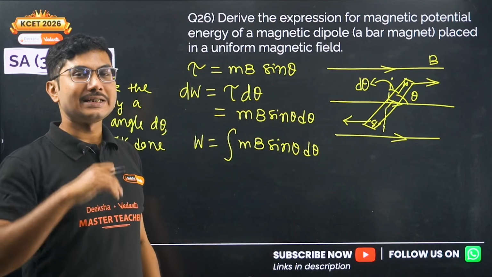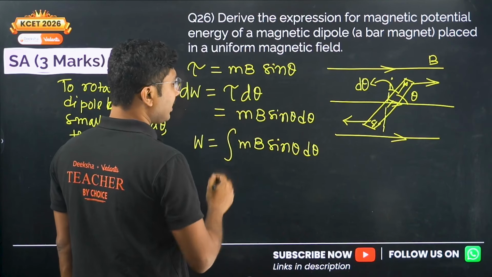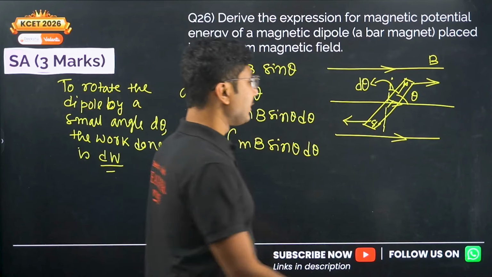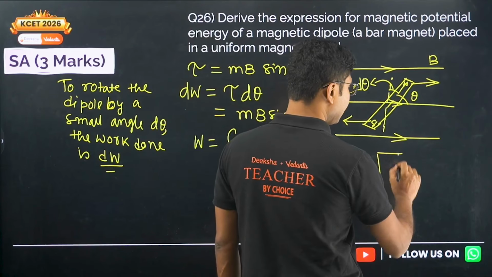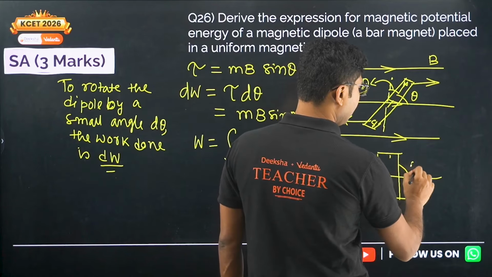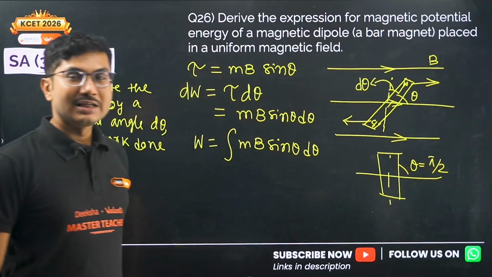Integration is basically a type of addition. So what is the starting point? The starting point has to be where the potential energy is 0. Generally we consider potential energy to be 0 when the angle theta equals 90 degrees, or pi by 2. That we consider as our zero point.